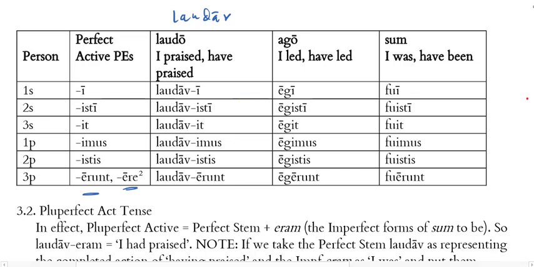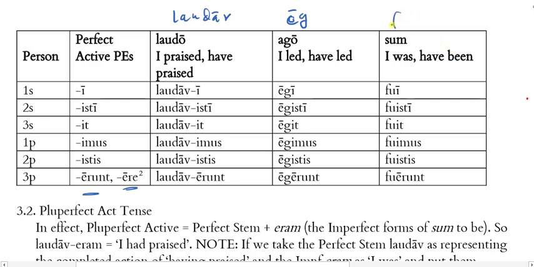All right, so for ago, what was our third principal part? It was egi, okay? Egi. So how do I get that perfect stem? I take egi, chop off the i, and I've got eg, right? And then I add these endings. Egi, so I led or have led, egisti, you led or have led, egit, egimus, egistis, egerunt.